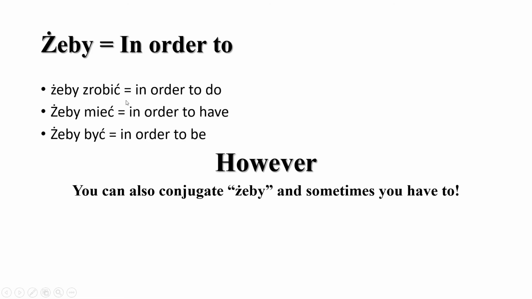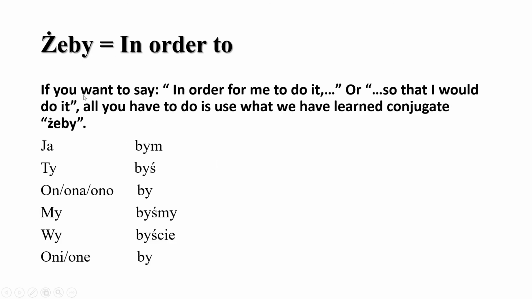Żeby zrobić, in order to do. So it's more like not specifying who does it. However, if you want to specify yourself in it, for example, if you want to say in order for me to do it, or so that I would do it, it means that you are putting yourself in this conditional, if you want.